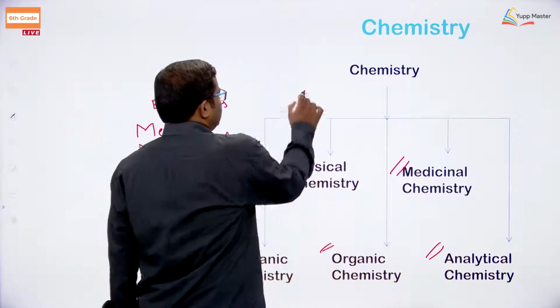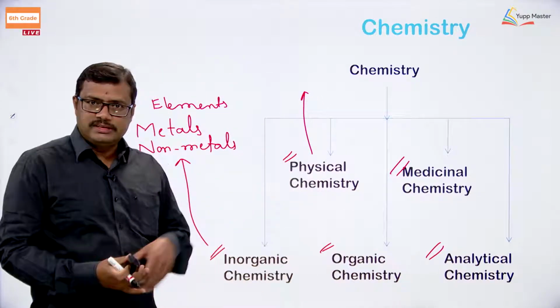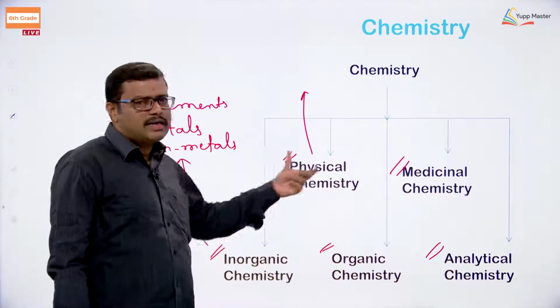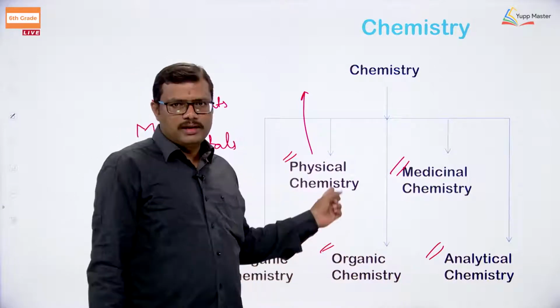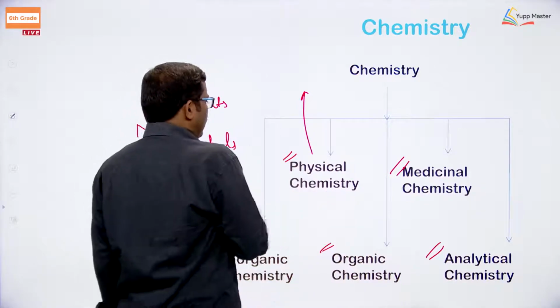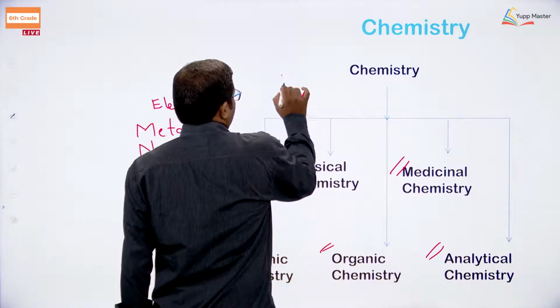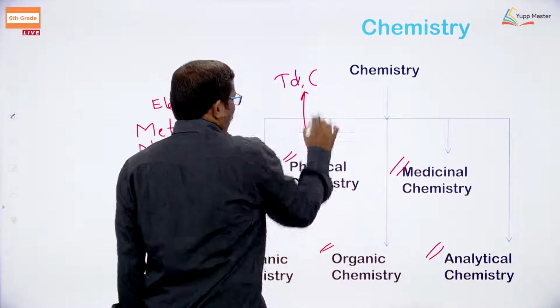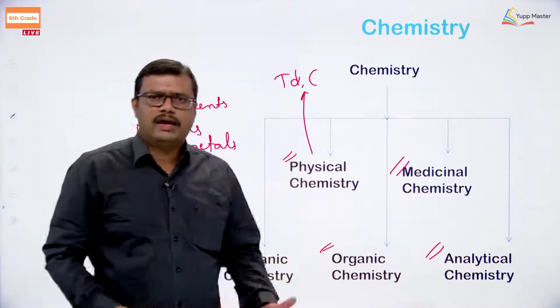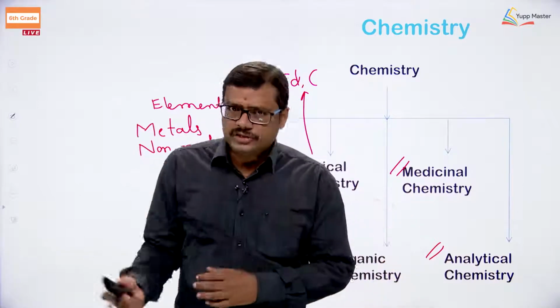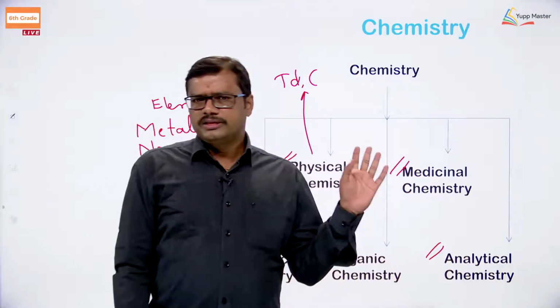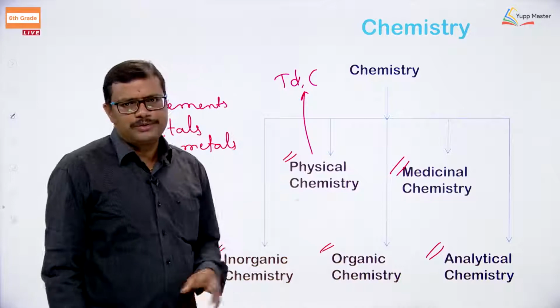Physical chemistry will give us, of course, the name itself indicates, physics and chemistry both are related with one another in this particular concept. Here we are going to have discussions like thermodynamics, how fast the reaction is taking place, chemical kinetics, in which direction the reaction is going. So, all these things we are going to discuss under physical chemistry.